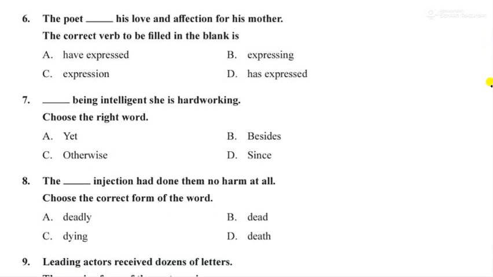Next, moving to question number 6. The poet dash his love and affection for his mother. The correct verb to be filled here is. So once again, if you are sure, just mark it. If you're not sure, try to fill this in the blank and read. You will come to know by yourself if your comprehension is good.